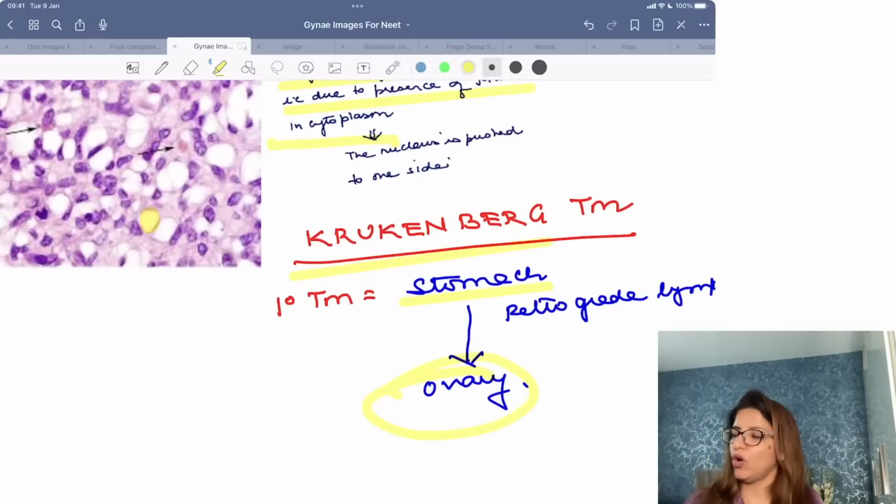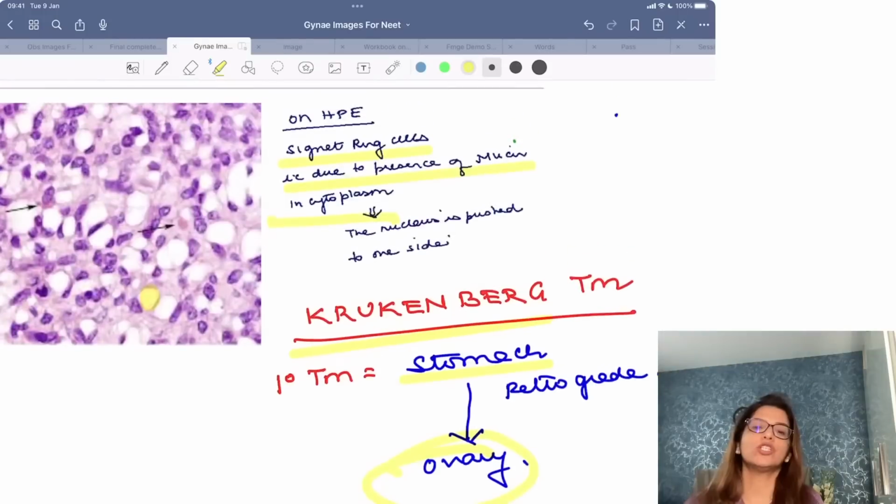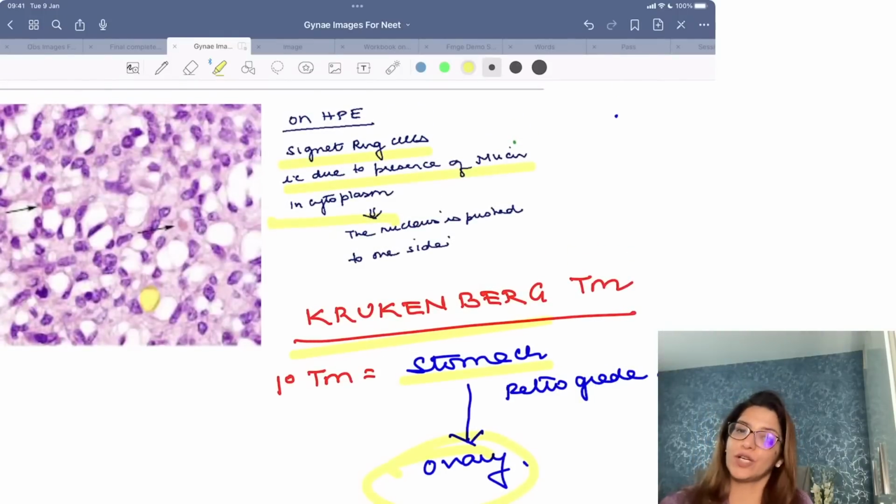So these are all the important images which I wanted to discuss with you before you give your exams. I may not be seeing you again, so I am also going to take this time to wish you all the best. Bachcho, you have really worked hard. This is your dream to get a seat in NEET PG, to get a good rank in NEET PG. So at this point of time, I don't want any of you to be nervous. I don't want any of you to be anxious. Some anxiety is okay.